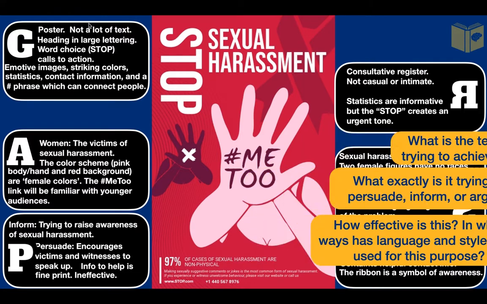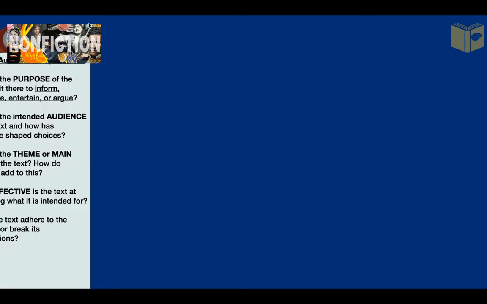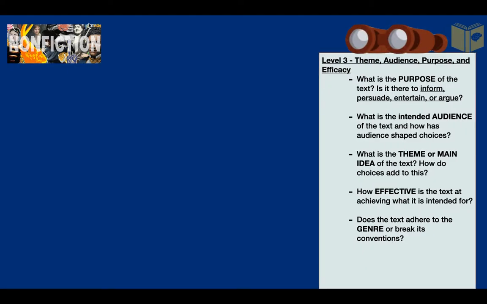So, just to remind you about levelling analysis with non-fiction text, I'll start with level 3. Well, level 3, you want to consider the purpose of the text, if it's there to inform, persuade, entertain, or argue. Also consider the intended audience of the text and how audiences shaped language and style. Next, consider the theme or the main idea of the text. Also, how effective the text might be.